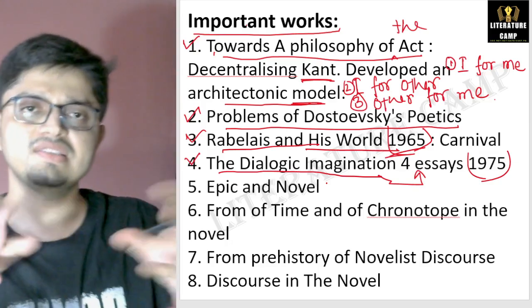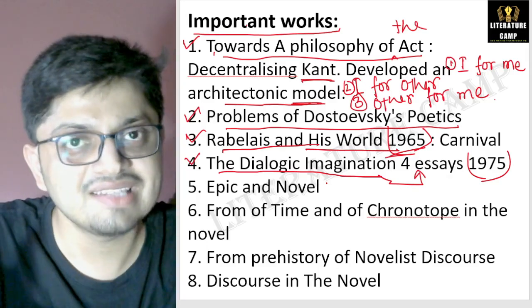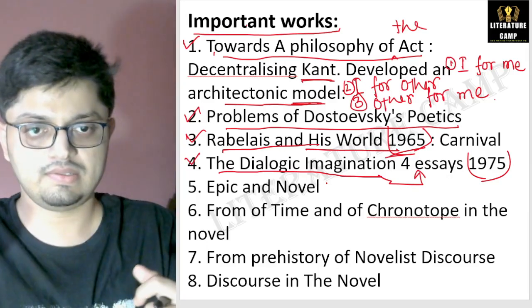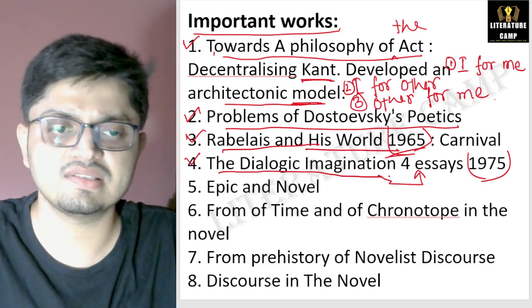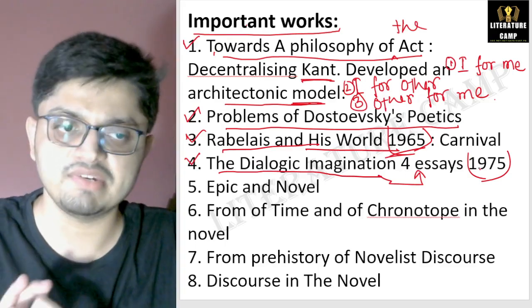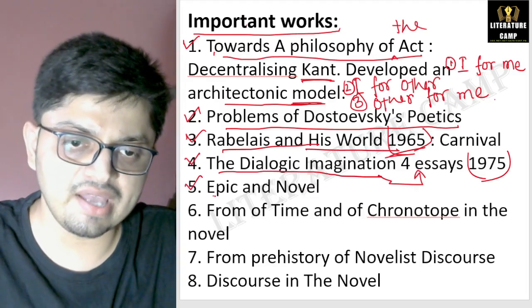It is about the relationship between the implied meaning and the interpreted meaning. So The Dialogic Imagination is about 4 essays published in 1975. We should know. Next work, Epic and Novel.